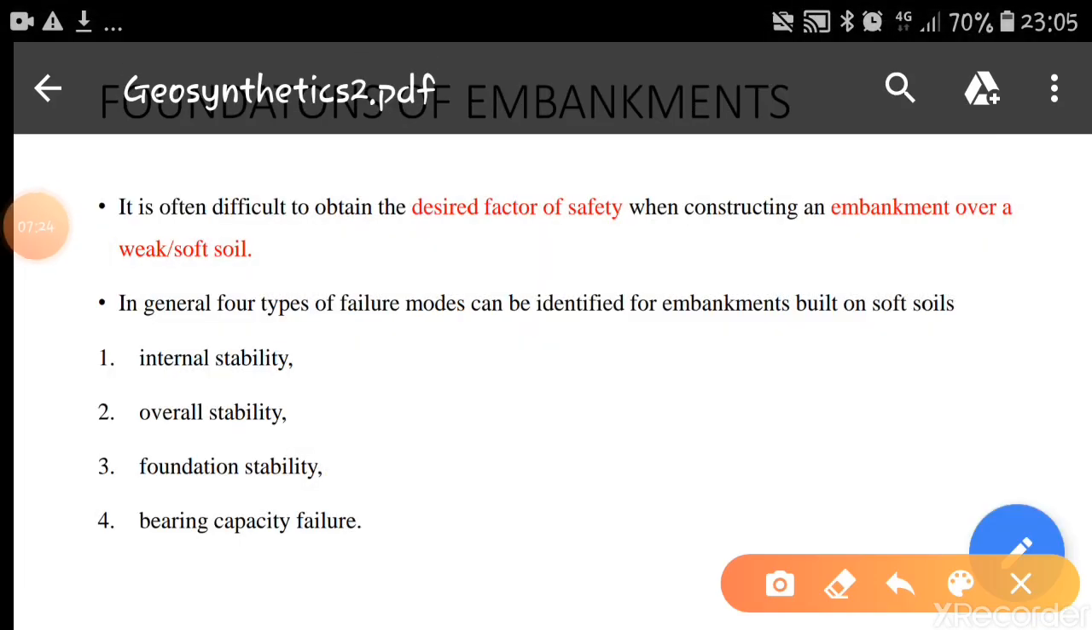So next is foundations of embankments. It is often difficult to obtain the desired factor of safety when constructing an embankment over weak or soft soils. When we construct embankments over weak or soft soils, sometimes it is difficult to attain the desired factor of safety. So in general, four types of failure modes can be identified for embankments built on soft soils, and they are: one is internal stability, second one is overall stability, third is foundation stability, and fourth one is bearing capacity failures.